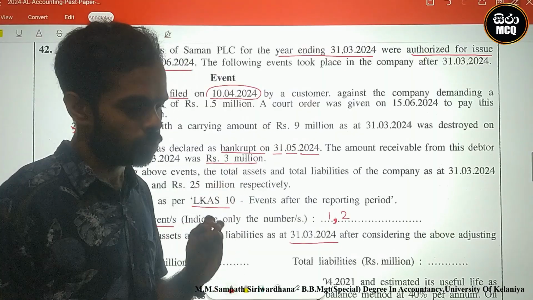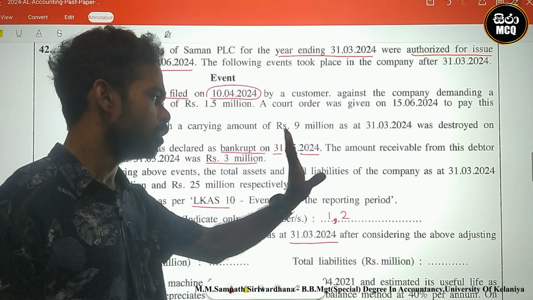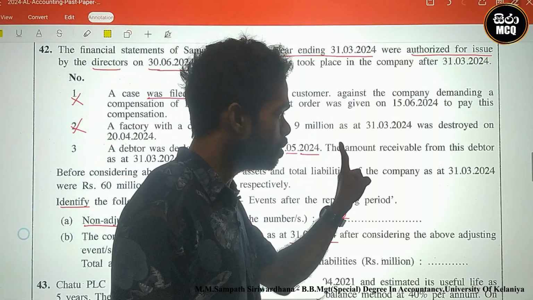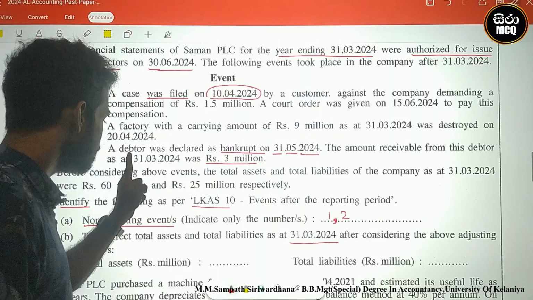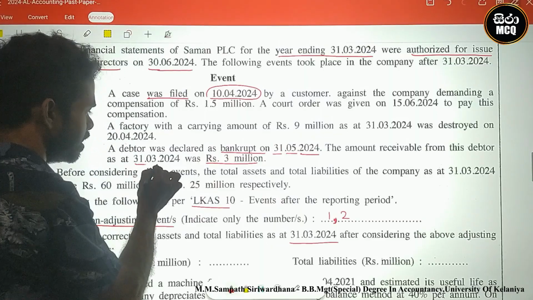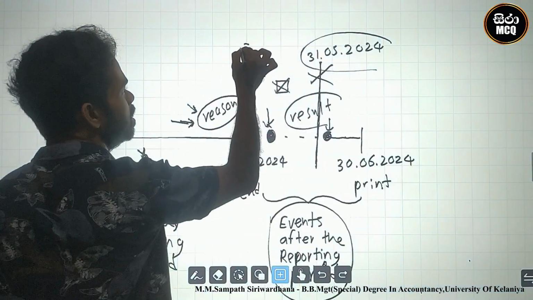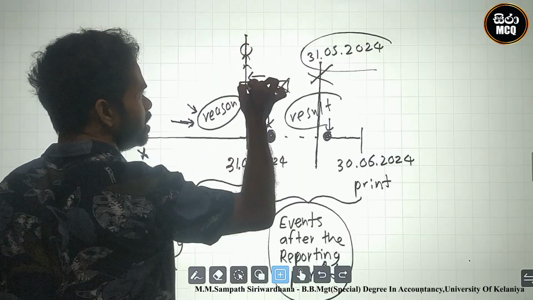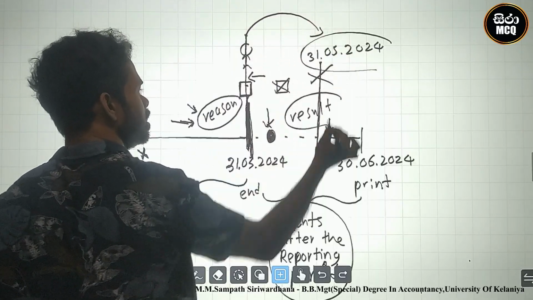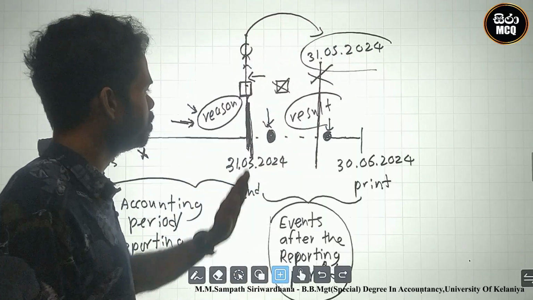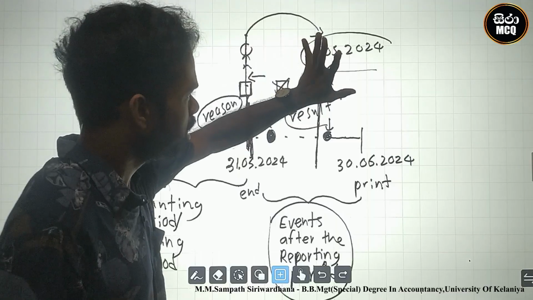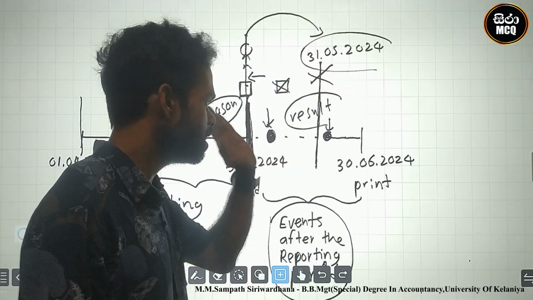The debtor's bankruptcy on 31st May 2024 is after the reporting period, but there is a reason there. The 3 million trade receivable is there, and he was destroyed before the printing date. This is the adjusting event. Why? The reason existed, and the bankruptcy is before the printing date.